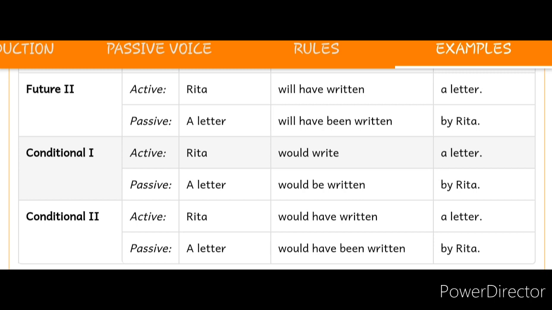And second conditional we are discussing: Rita would have written a letter. It is in the active voice: Rita would have written a letter. And if we are going to convert it into passive voice, the rule will be subject plus would plus have plus been plus verb third form. And the answer will be something like that. If we have converted into passive voice, a letter would have been written by Rita. What was there in the active voice in the second conditional? Rita would have written a letter, but when we are going to convert it into passive voice, that will be changed: a letter would have been written by Rita.